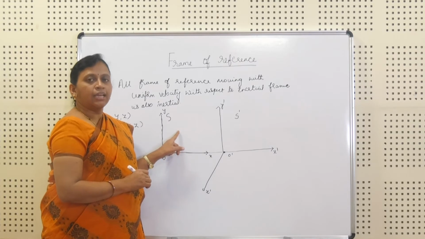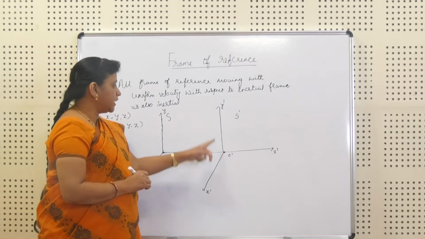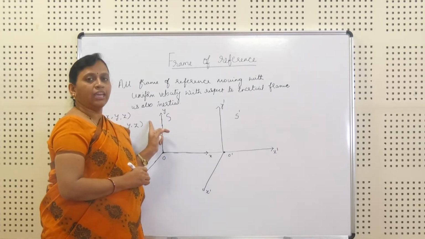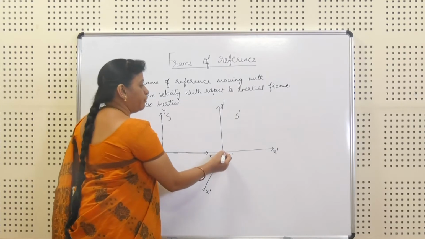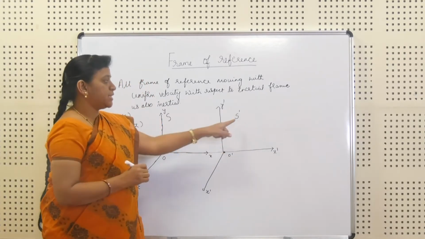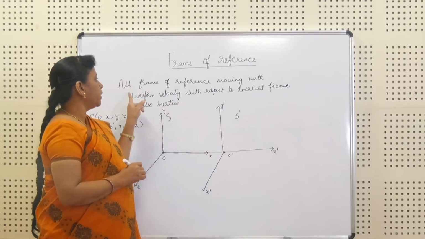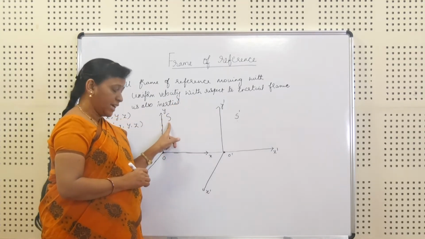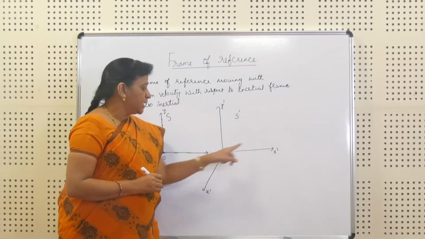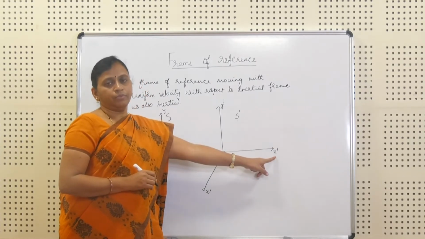That means the frame we have considered here obeys Newton's laws of motion. Suppose S dash is moving with uniform velocity with respect to S along the axis x dash.